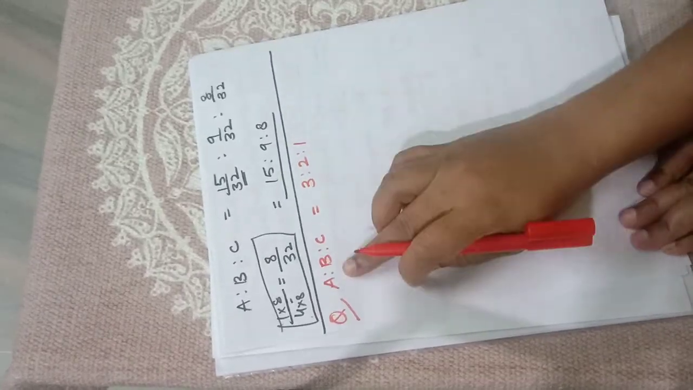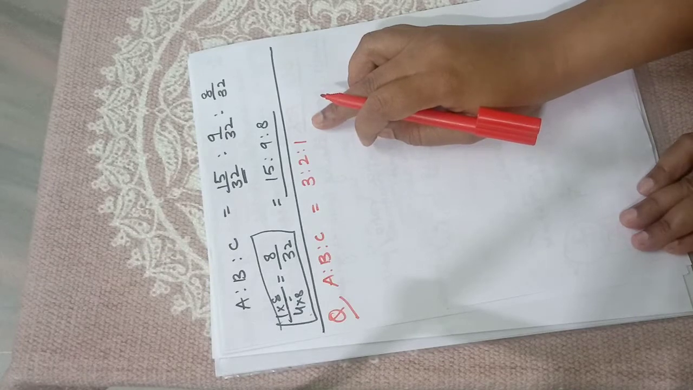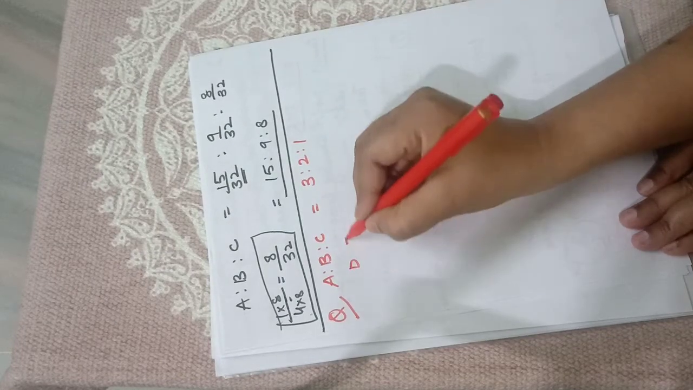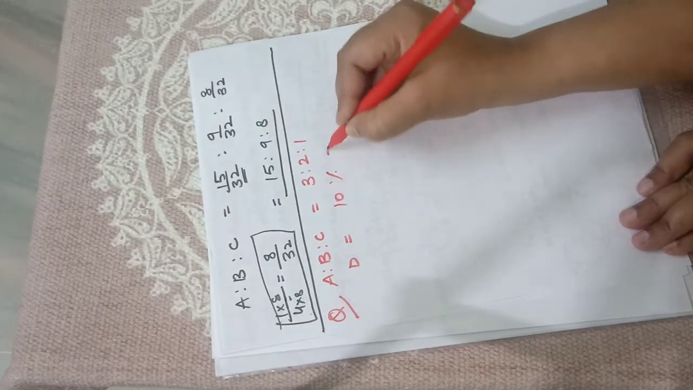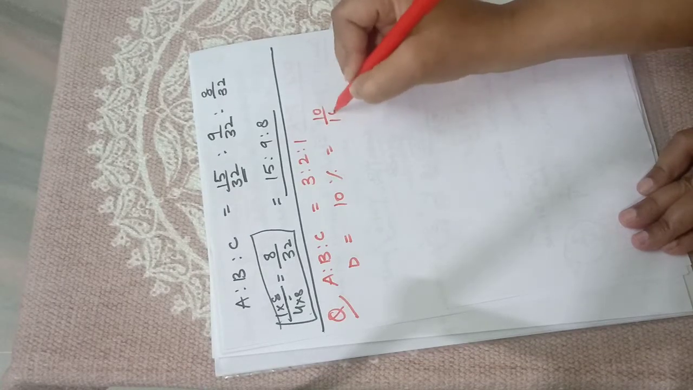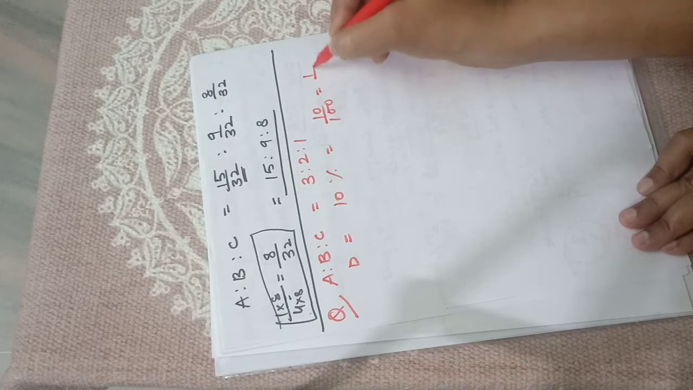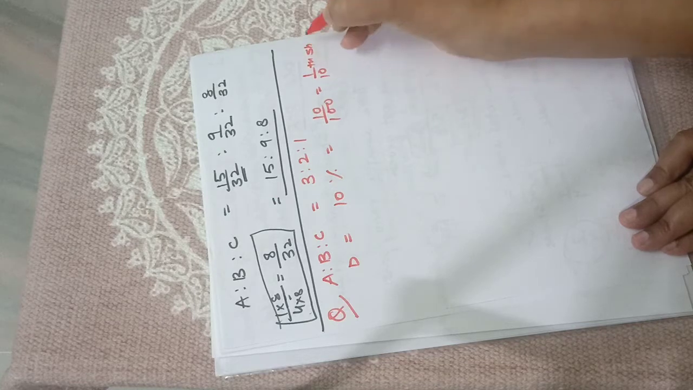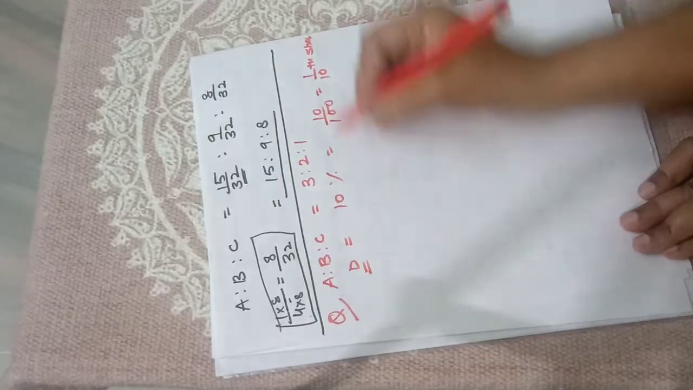ये क्वेश्चन है जिसमें ABC की रेशियो दी हुई है आपको. And they admitted D for 10% profit. What does 10% profit mean? 10/100. It means for 1/10 share. So then it means D's share is 1/10.